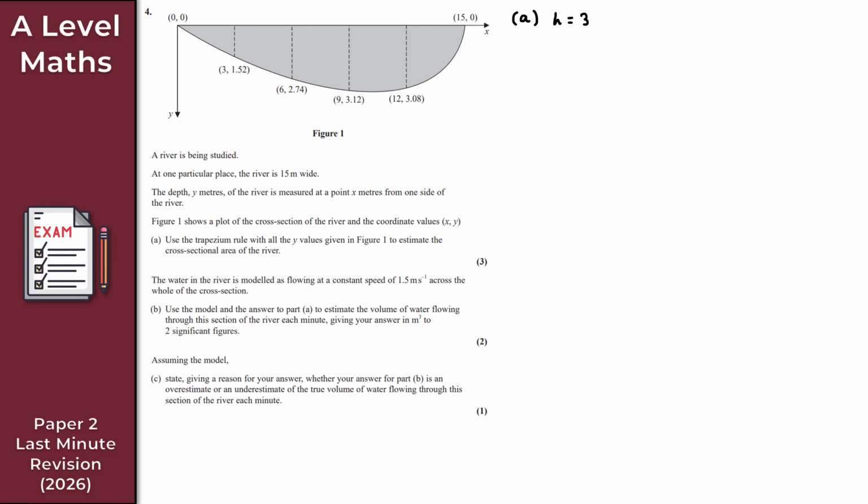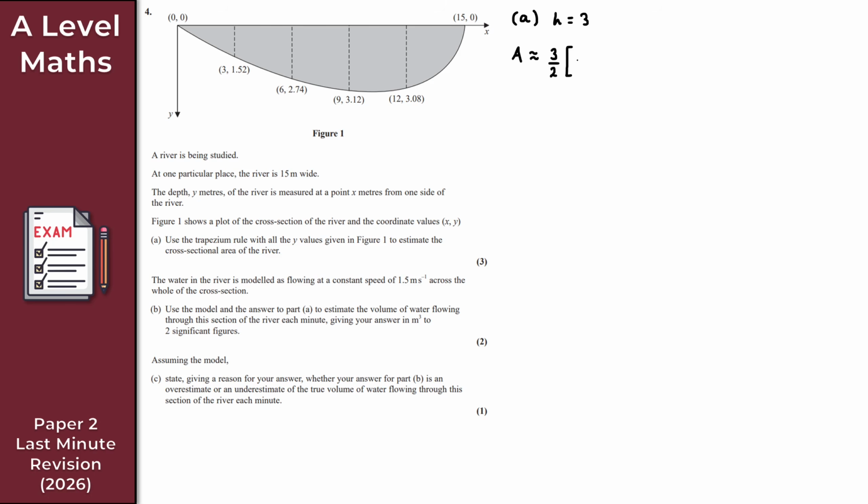For the area A, so A will be approximately, the formula is given in your formula book. I'm just going to do it off the top of my head, but if you do struggle to remember it, just go to your formula book. So it's h over 2, and h here is 3, so I get 3 over 2. Then I times this by the first y value and the last y value, but they're both 0. So 0 plus 0 is just 0, and I don't even need to bother writing those down. And then we do 2 lots of all of the other y values.